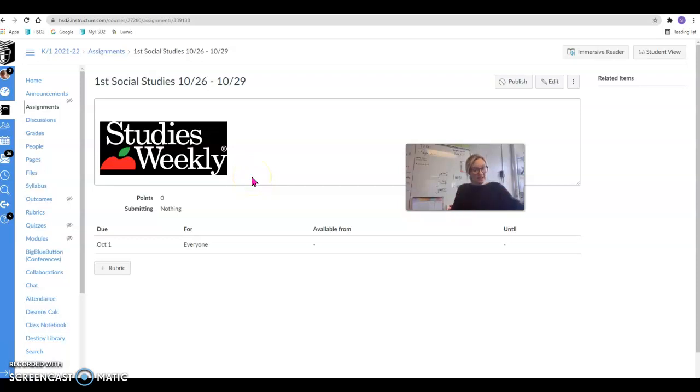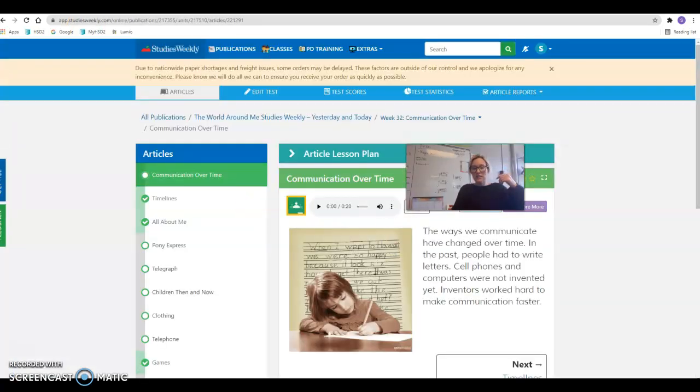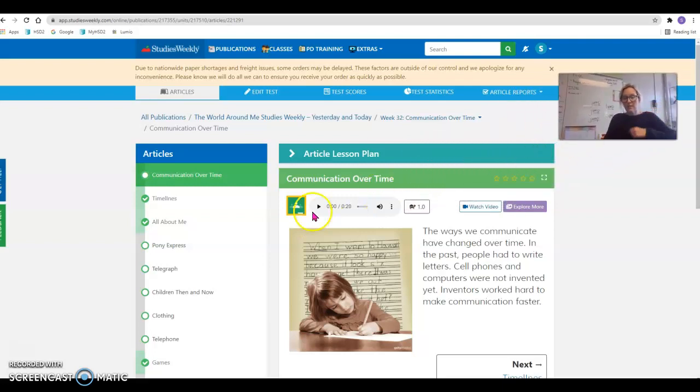Now, what I've noticed in your work so far is that we tend to do our studies weekly once a week, and then we don't come back to it the rest of the week. So this is the expectation. Every day during social studies and science block, you are reviewing the content. So I know that you've already heard it, and this week, for instance, is communication over time. This is the theme of this week's learning.